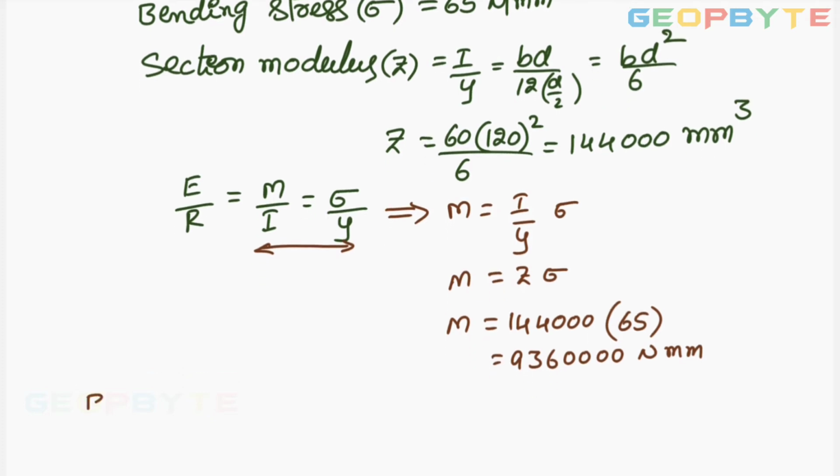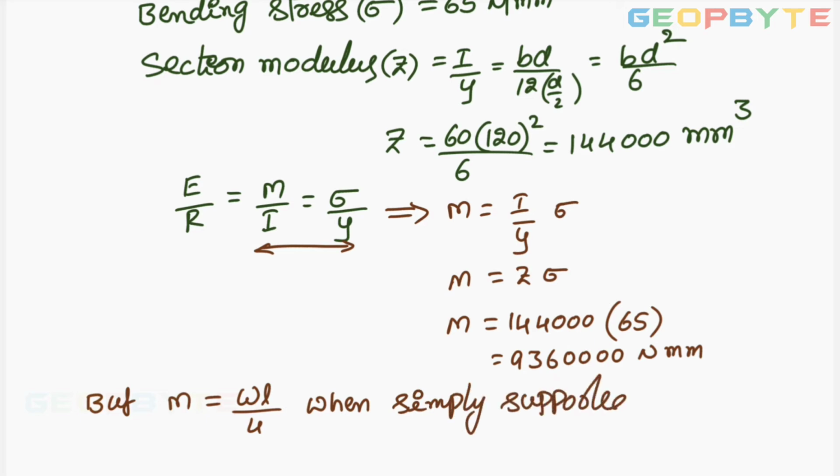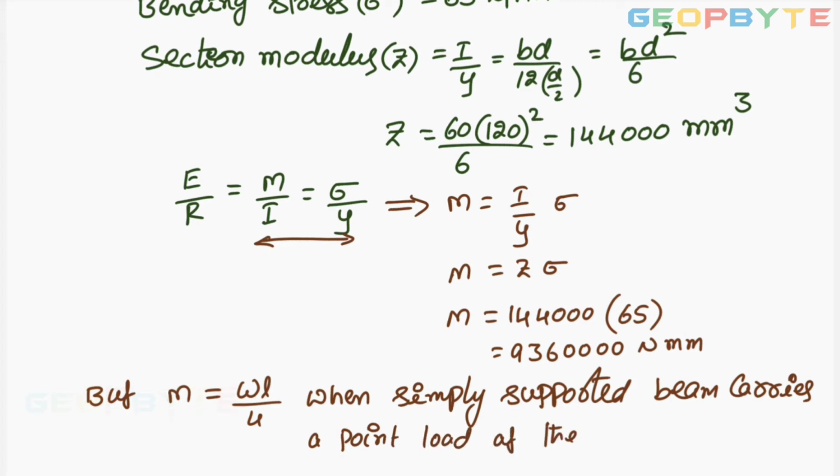This M must be equal to, but M equal to WL by 4 when a simply supported beam carries a point load at the middle of the beam.